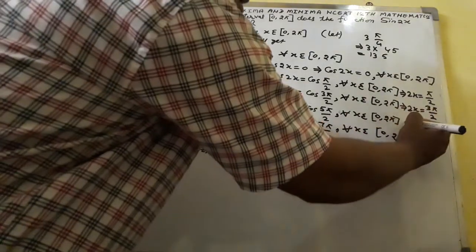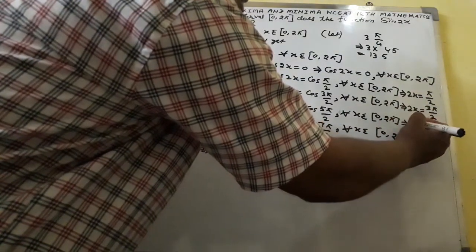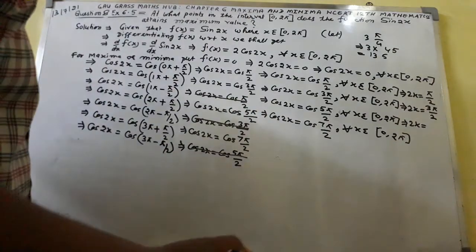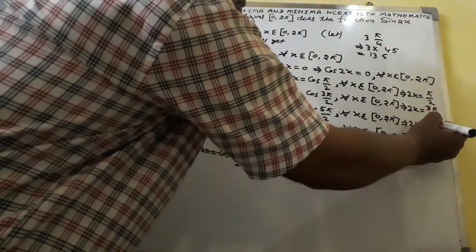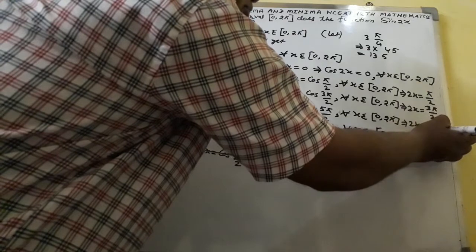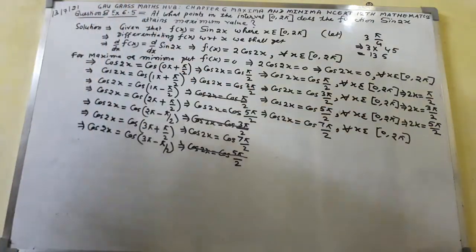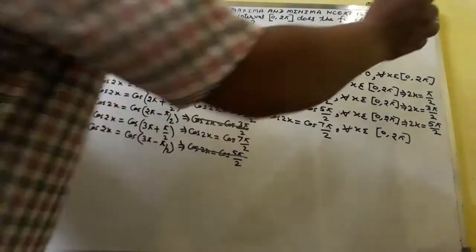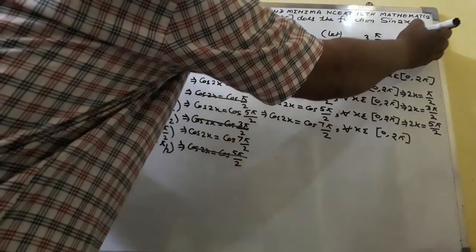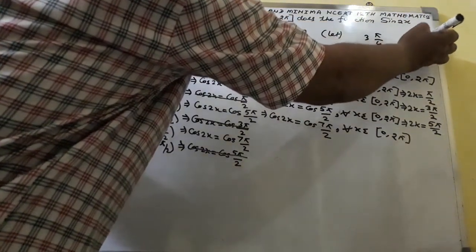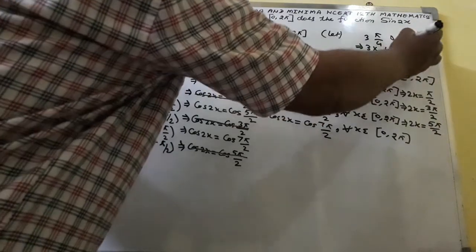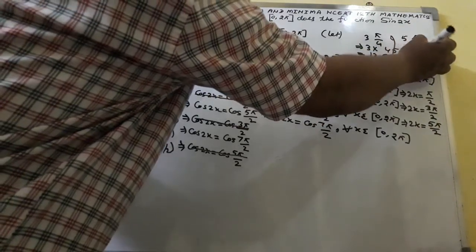Now here I shall write 2x is equal to 5 pi by 2. Now check the value of x. The value of x here will be 5 pi by 4. Again 5 into 45 degree.